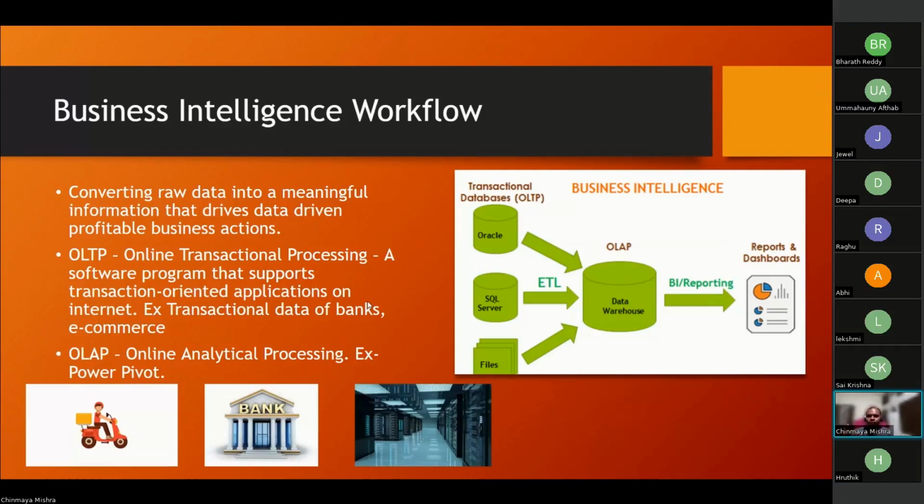Okay. For people who had joined last week, I know a few of you, right? Anyone? I'll just ask you one simple question. As a BI developer, what do I connect my BI tool to? OLAP or OLTP?